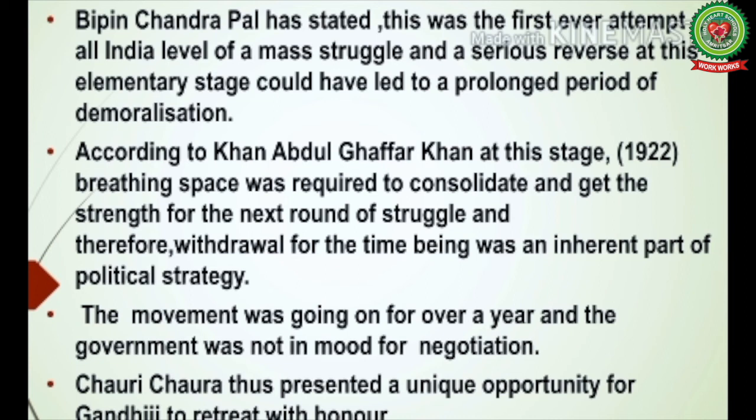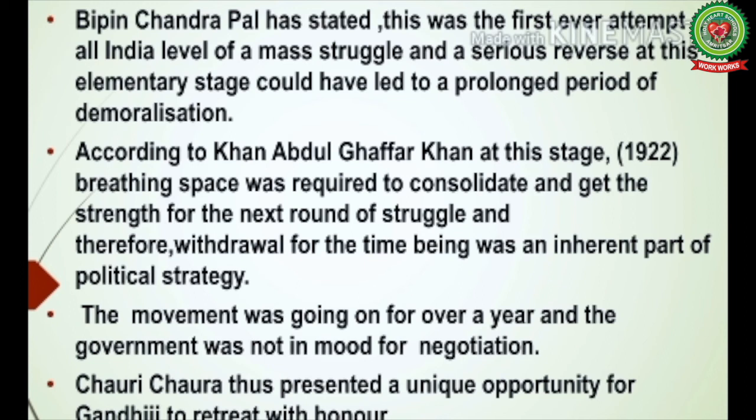A very famous assertive leader, Bipin Chandra Pal, has remarked that this was the first time that a mass movement has taken place in India. This was the first time that the common people had participated in any movement. To end this sort of movement at a time when it was going so successfully was a serious demoralization to the enthusiasm of the people.